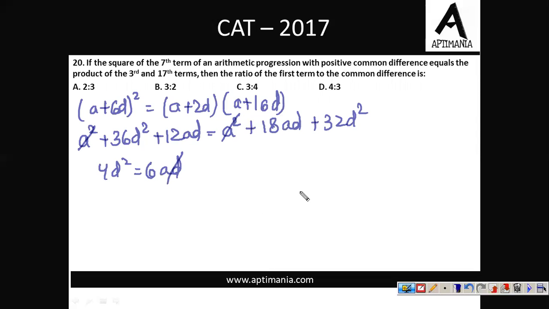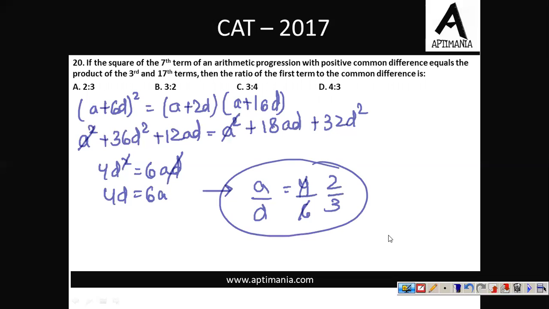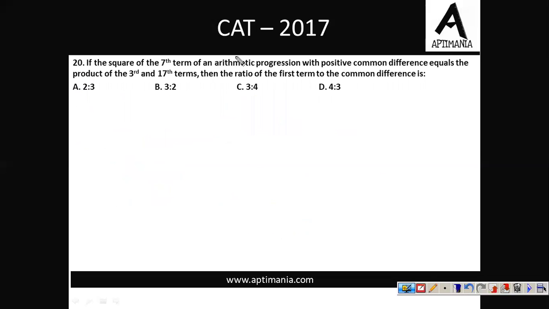I'll cancel 1D by D, so I'll have 4D equals to 6A and A upon D equal to 4 upon 6, which on cancellation will give us 2 upon 3. So the correct ratio of first term to common difference is 2 upon 3. The correct answer for question number 20 is option A. Let's go ahead to the next question.